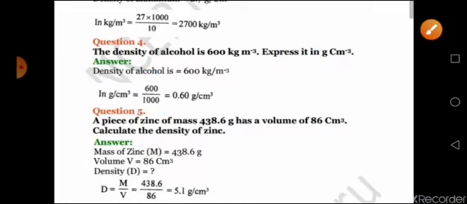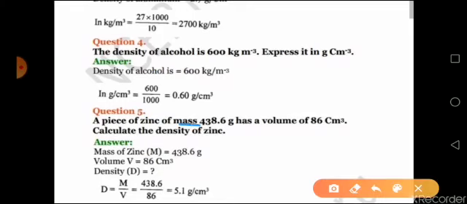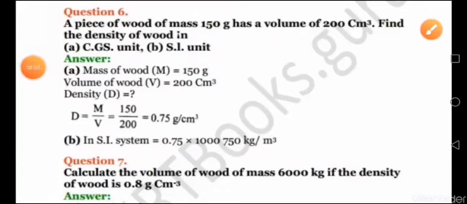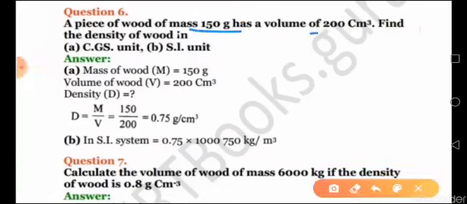Now coming to your question number 5, the mass of a piece of zinc is given in gram, and volume is given in centimeter cube, so automatically density will come in gram centimeter cube. You just have to calculate the density of zinc. Mass is given, volume is given, direct equation: density is equal to mass upon volume. Now coming to your question number 6, mass of a piece of wood is given, volume is given, you have to find the density in CGS unit and SI unit.